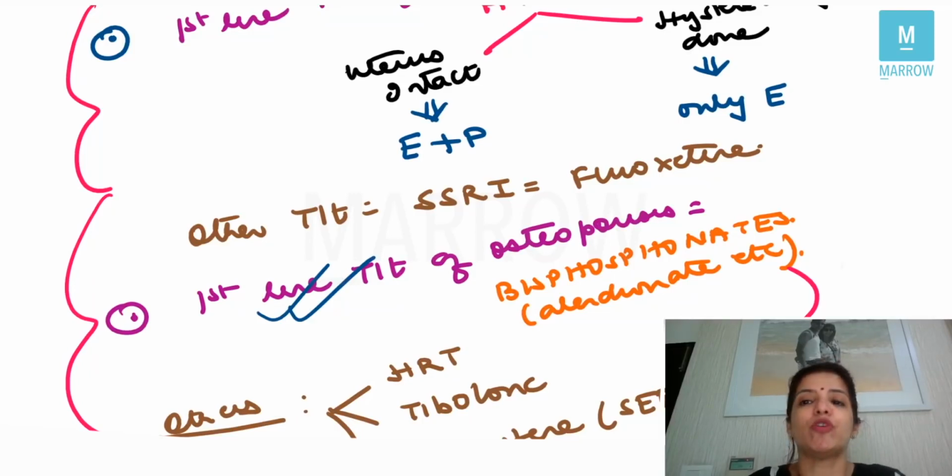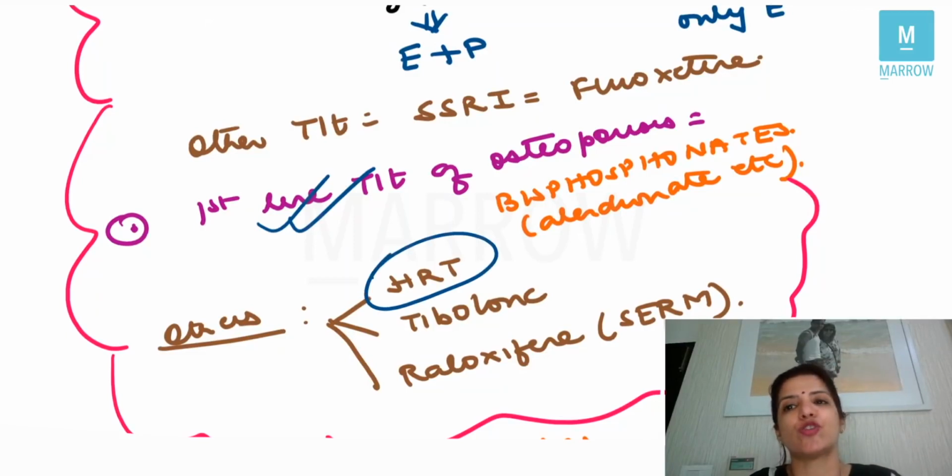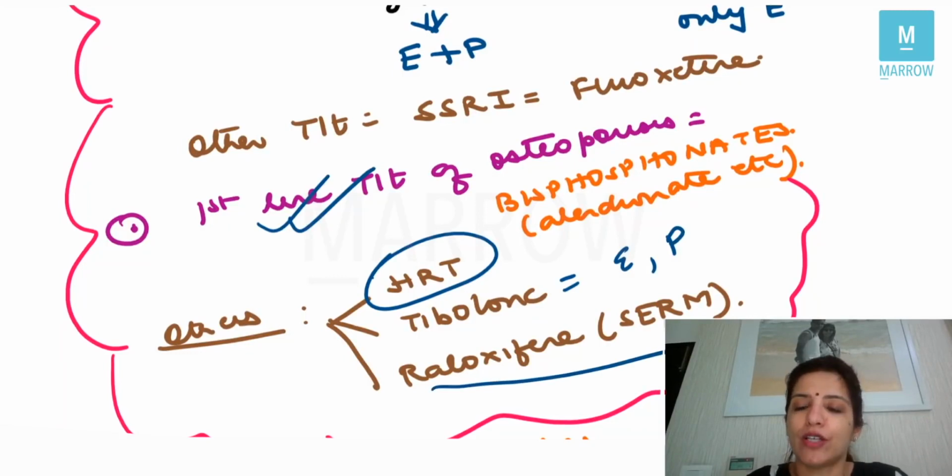The other treatment which you can use for osteoporosis is HRT. The way in which HRT has to be given is the same as for hot flushes. If uterus is present, you have to give estrogen plus progesterone. If uterus is absent, you have to give only estrogen. Then you can give tibolone. Tibolone has estrogen and progesterone like action. And you can give raloxifene, which is a selective estrogen receptor modulator drug.